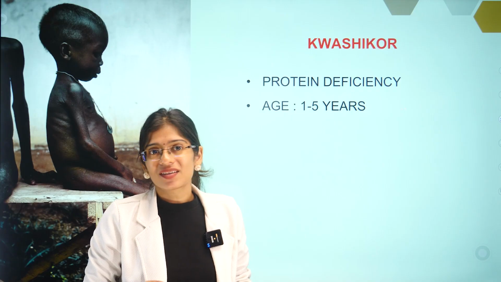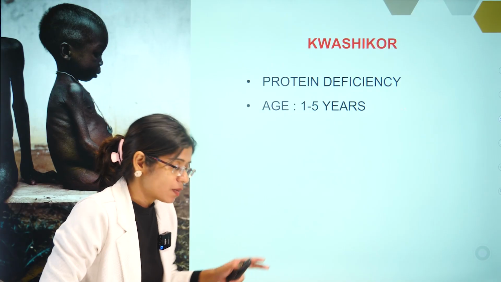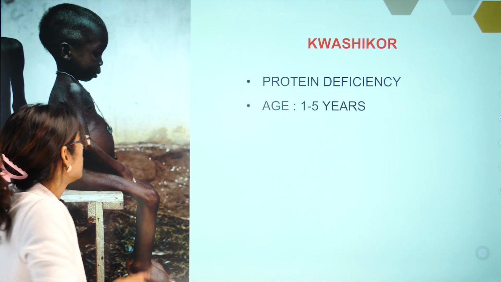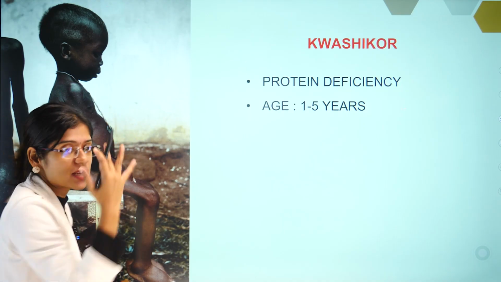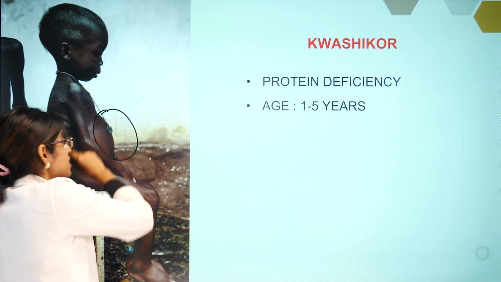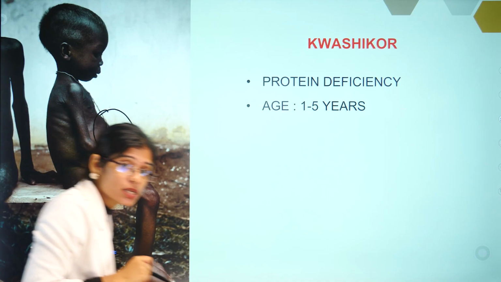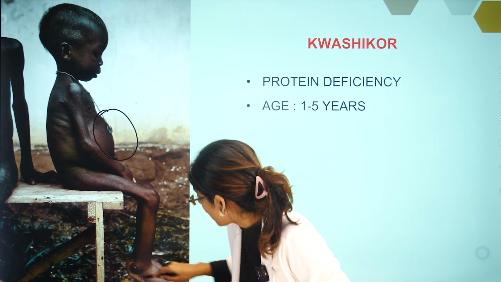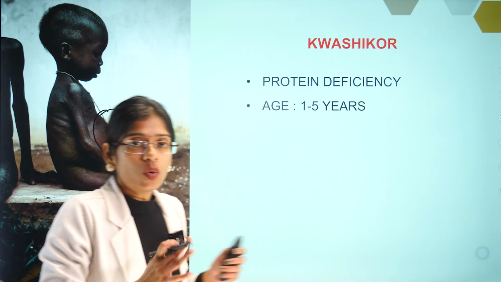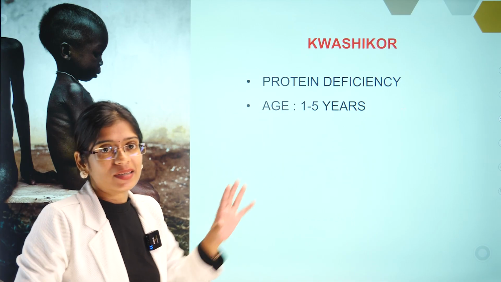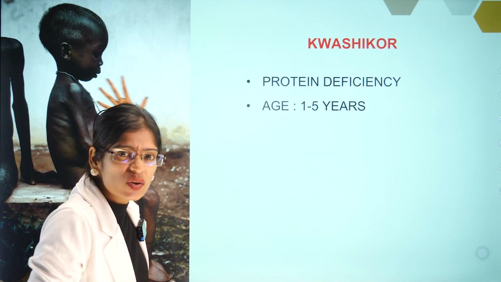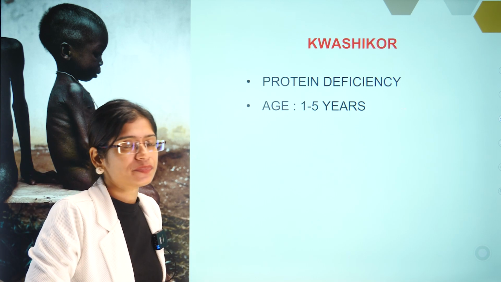Now let's start with kwashiorkor. So this is a picture of a child suffering from kwashiorkor. Look here, you cannot see the face from the front, but you can see the distended abdomen. Yes, you can see bilateral pedal edema. Now we'll talk about kwashiorkor in detail. First you see the picture. And the child looks very tired, right?